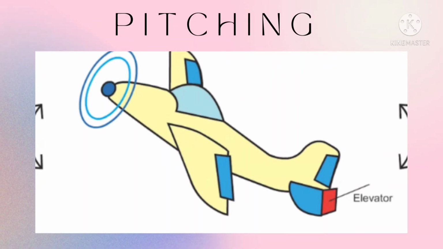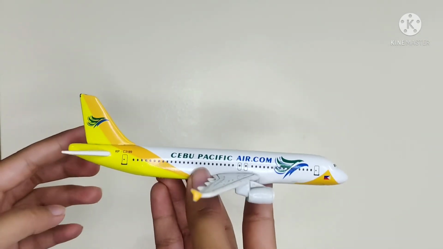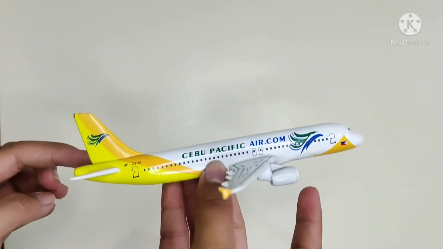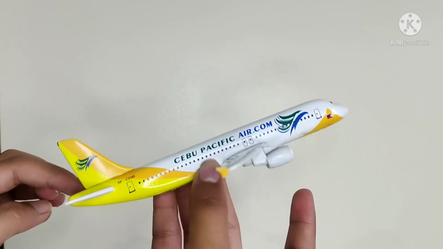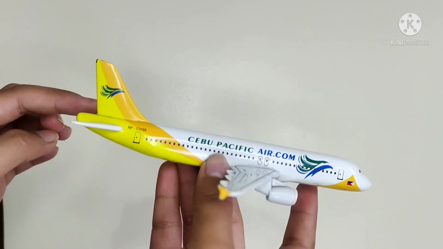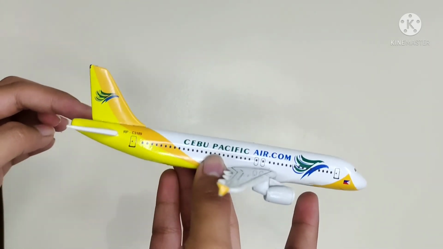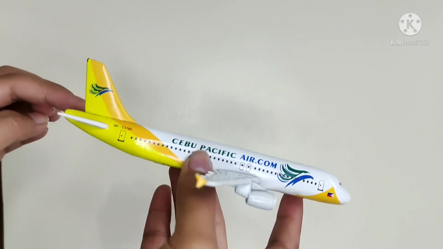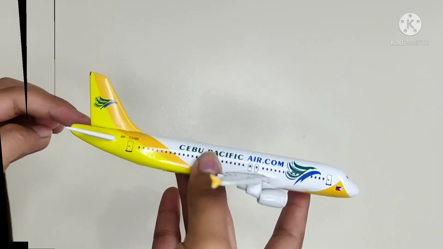Rotation around the side-to-side axis is called pitch. The elevator controls pitch. On the horizontal tail surface, the elevator tilts up or down, decreasing or increasing lift on the tail. This tilts the nose of the airplane up and down.